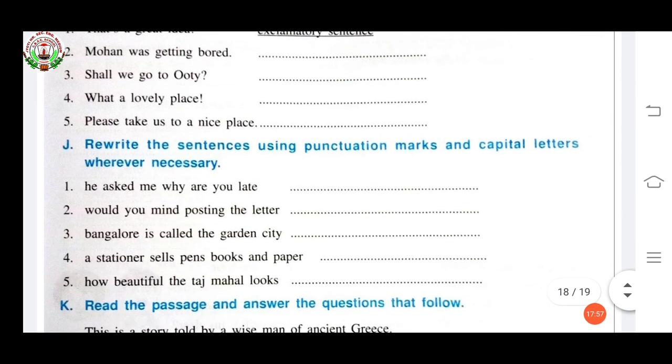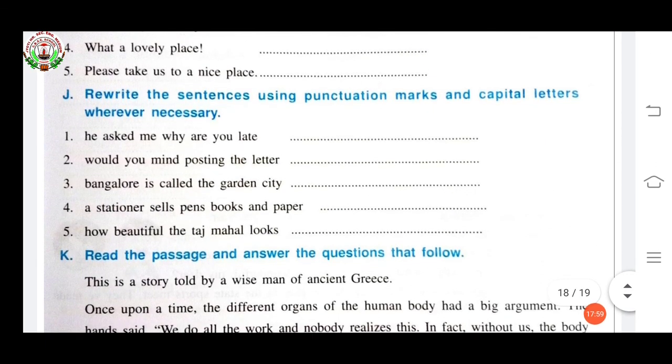Now see exercise J. Rewrite the sentence using punctuation marks and capital letters wherever necessary. In a sentence, it's very important to see punctuation marks where necessary, and remember this, whenever we start any sentence, it should start with a capital letter.